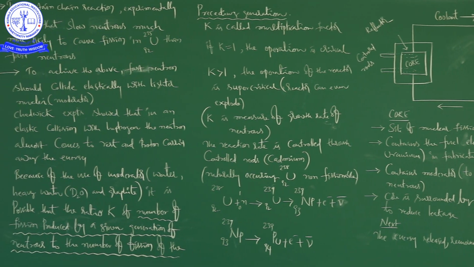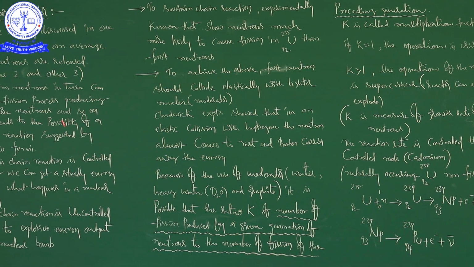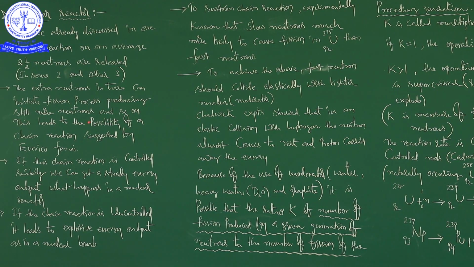We also calculated how much energy is released in one fission reaction; we just multiply with the number of fissions. For example, in one fission reaction 200 million electron volts of energy is released, so if 10 fission reactions take place, just multiply by 10, so nearly 2000 million electron volts of energy. So, the extra neutrons in turn can initiate the fission process, producing still more neutrons and so on.